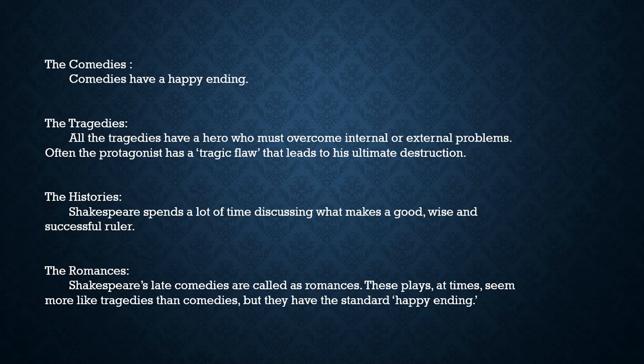The tragedies. All the tragedies have a hero who must overcome internal or external problems. Often, the protagonist has a tragic flaw that leads to his ultimate destruction. The central character, or the main character, or the hero of a work of art is called the protagonist. And the opposite of the word protagonist is antagonist. Antagonist means villain.